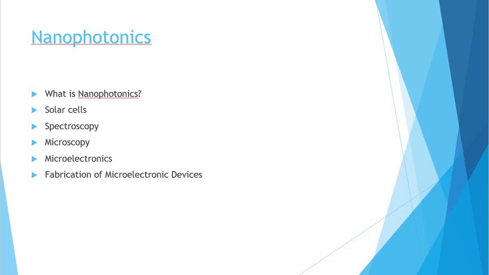Then microscopy. One goal of nanophotonics is to construct a so-called super lens, which would use metamaterials or other techniques to create images that are more accurate than the diffraction limit. Near field scanning optical microscope is a quite different nanophotonic technique that accomplishes the same goal of taking images with resolution far smaller than the wavelength.